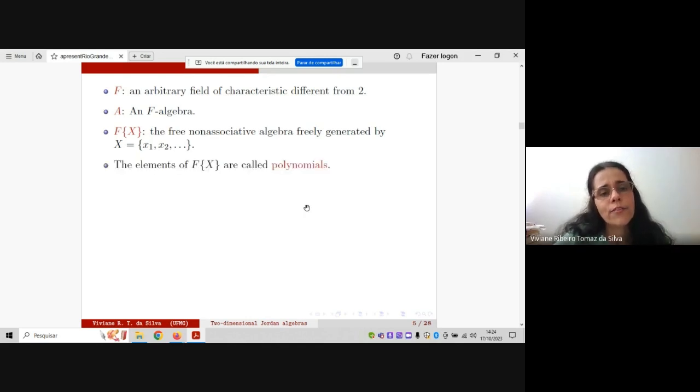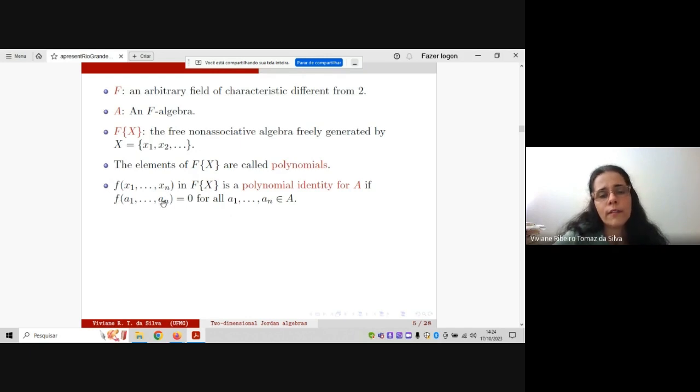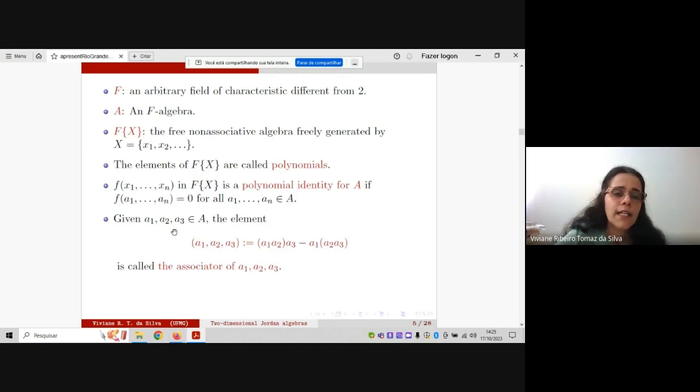The elements of F<X> are called polynomials, and we say that a polynomial in F<X> is a polynomial identity for A if it vanishes when we replace the variables of the polynomial by elements of the algebra A. Then we define the associator of 3 elements in this way, okay?